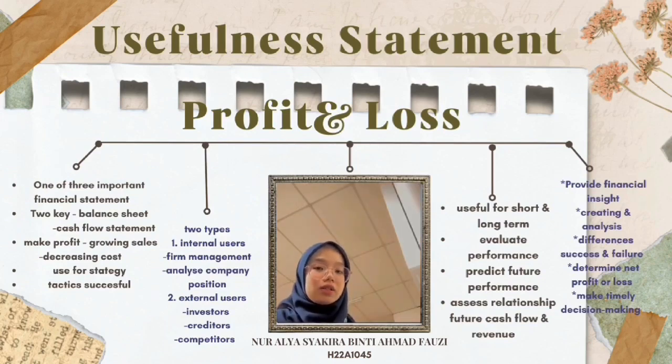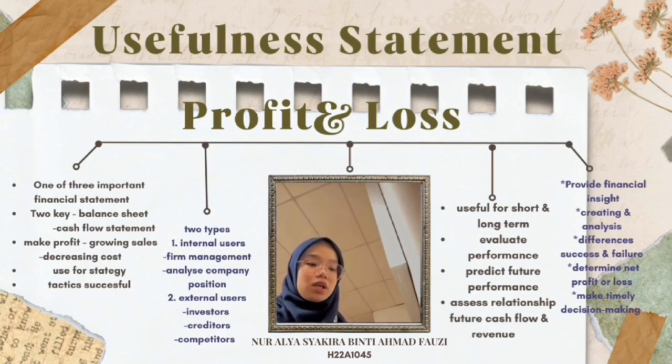This financial statement is used by two types of people, which are internal users and external users. Internal users include management and the board of directors. They can utilize this information to enhance the company position in making choices in order to turn out a profit. External users include investors, creditors, and competitors. Number 1, investors. Investors assess whether the company is well positioned to develop and profit in the future before deciding whether to invest. Number 2 is creditors.